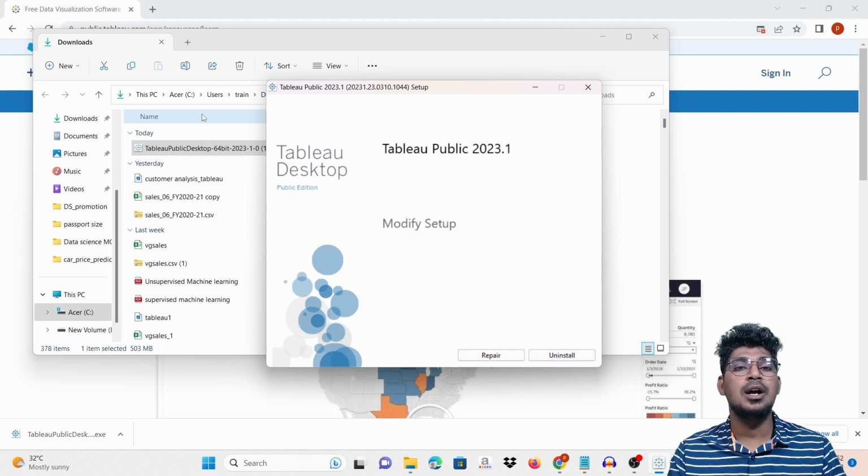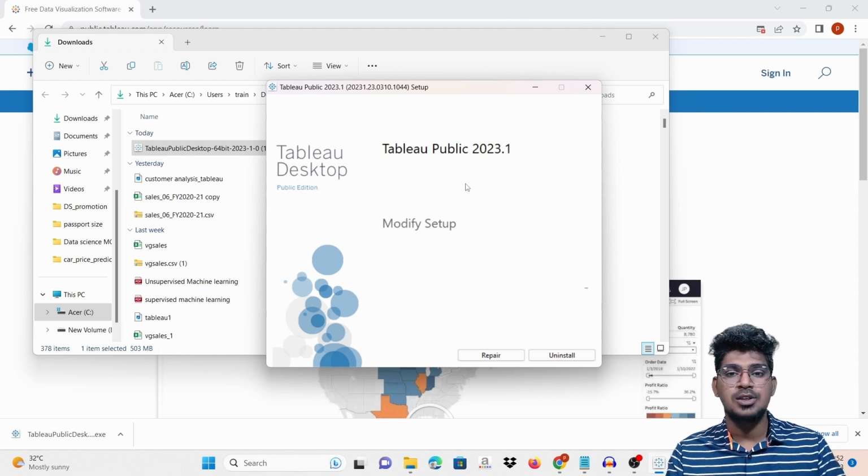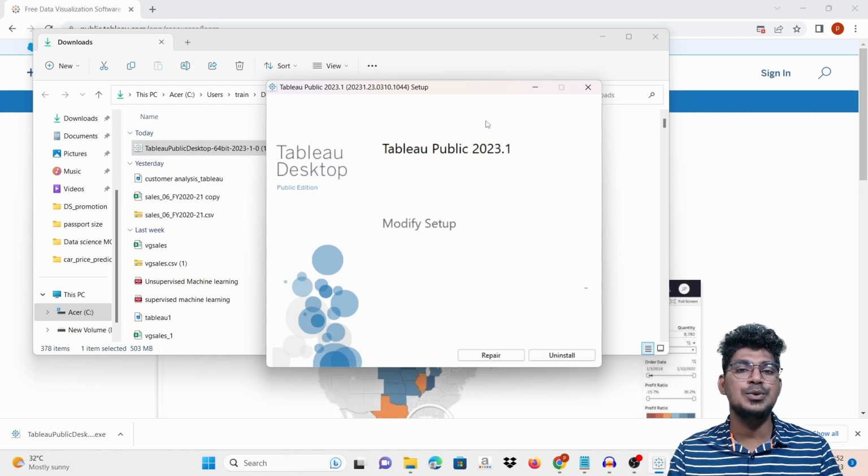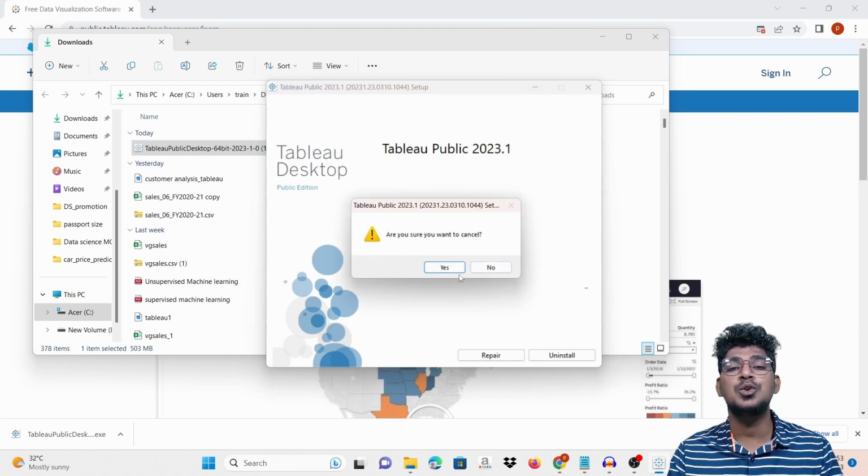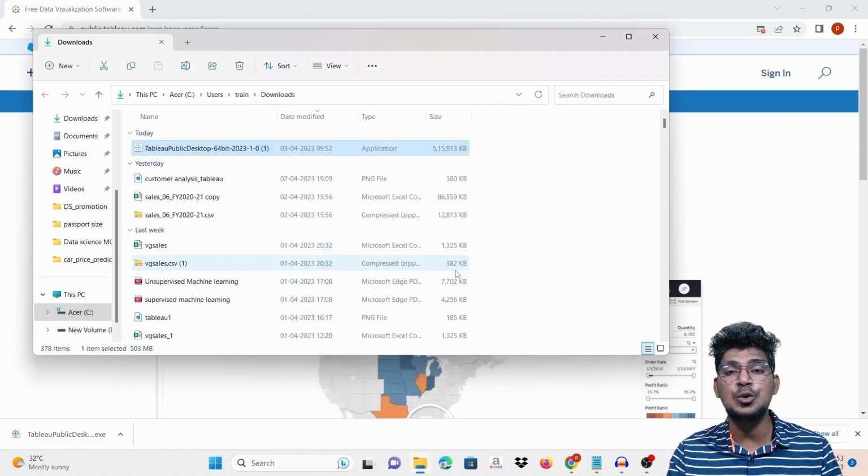Once you go to that URL, it will automatically show the updated version of Tableau Public. So no problem. Now you can use this Tableau Public 2022 version. So this is the procedure for downloading and installing Tableau Public. Now I will tell you how to install if you are new to Tableau.